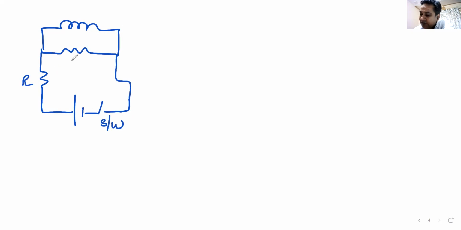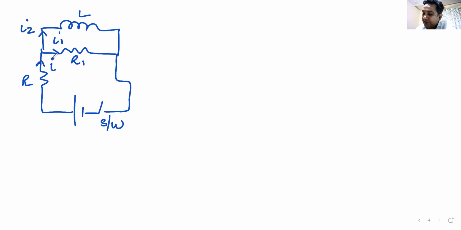If you remember, we did a similar question in the case of capacitor. So this is the switch. This is resistor R. This is resistor R1. This is L. This current is I1. This current is I2.